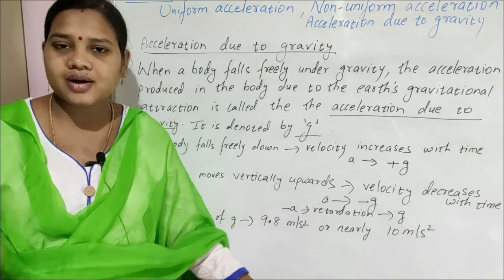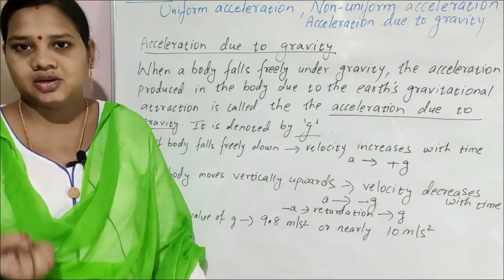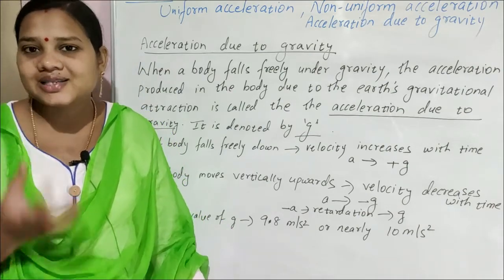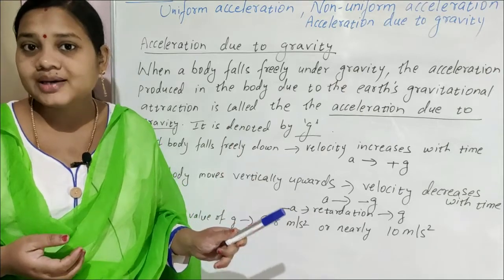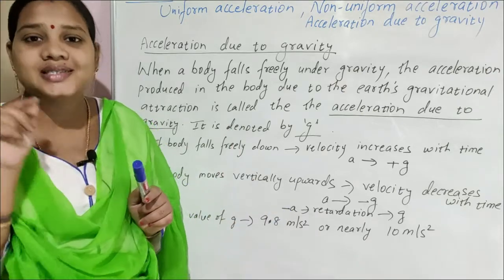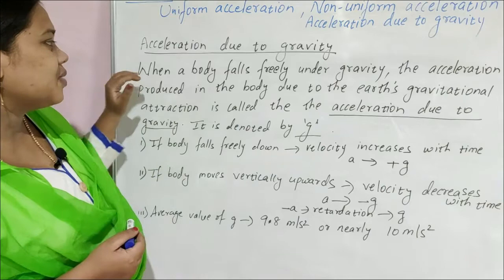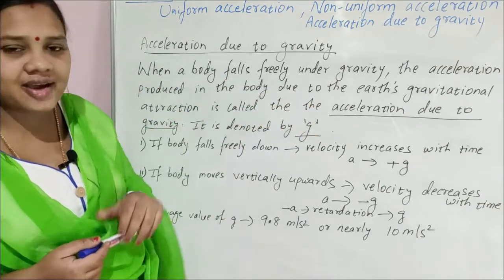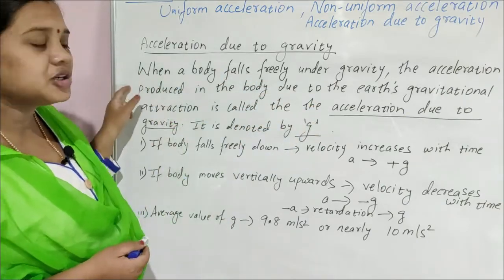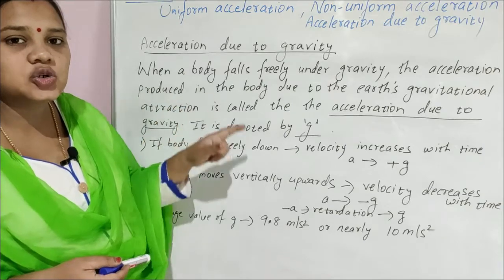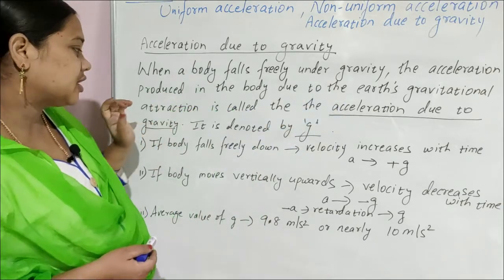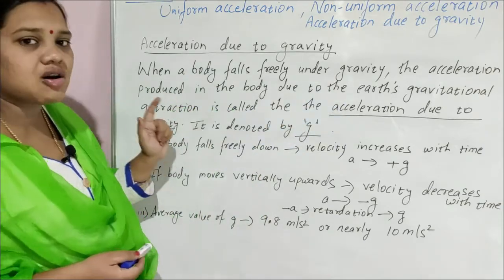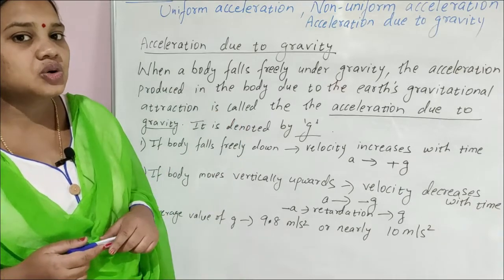The reason is Earth attracts it. So the acceleration produced in the body is due to Earth's gravity. When a body falls freely under gravity, the acceleration produced in the body is due to Earth's gravitational attraction, that is known as acceleration due to gravity.